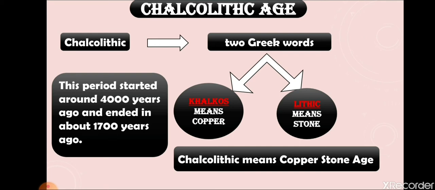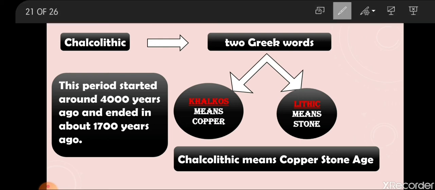That is why this period is known as the Chalcolithic age. It is also formed from two Greek words. Chalco is formed from chalcos, and the meaning of chalcos is copper. Lithic is formed from lithos, which means stone. So the Chalcolithic age was the copper stone age.